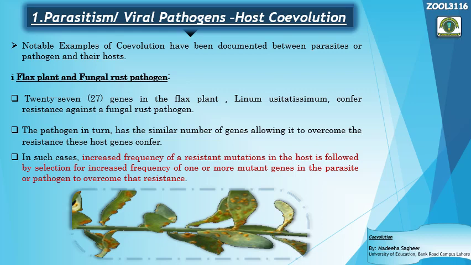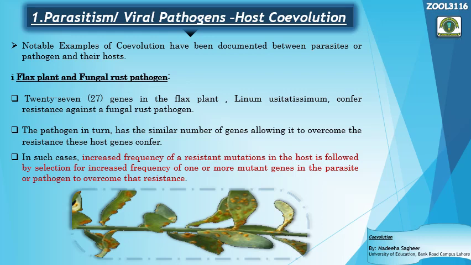So previously there were no resistance genes. Then after the attack of the pathogen, the flax plant evolved and got 27 resistance genes that could resist the rust of the fungal pathogen. But with time, as a response to these resistance genes, the pathogen got 27 new genes in its genetic material that overcame the resistance of the host genes.